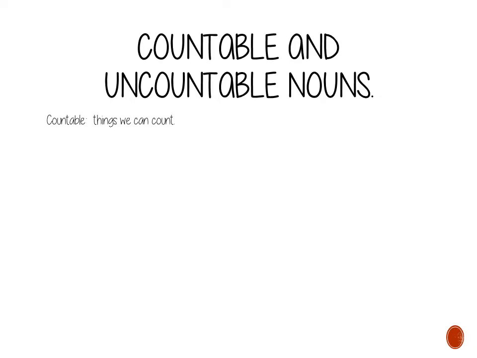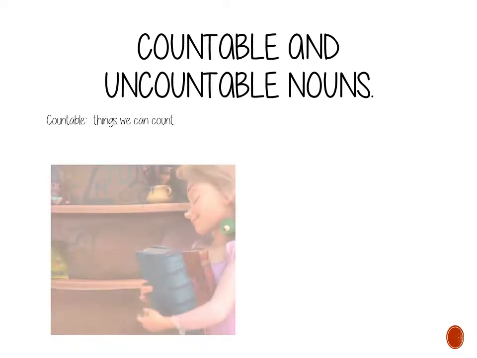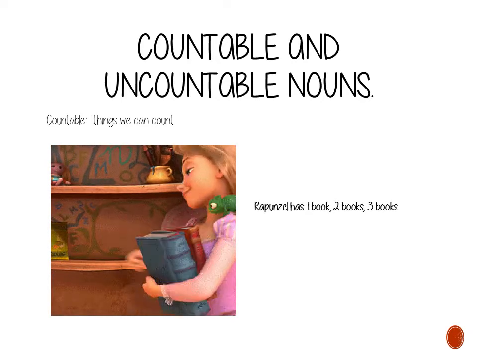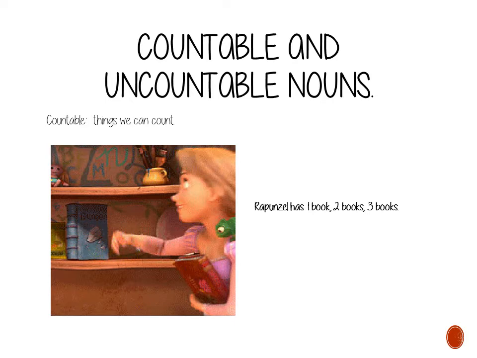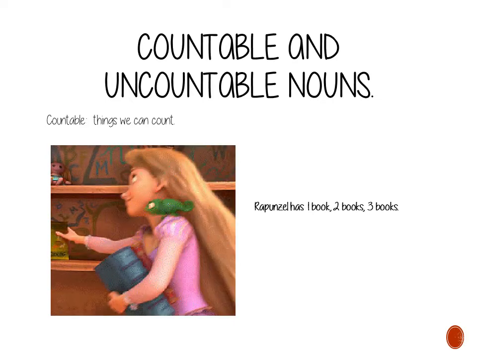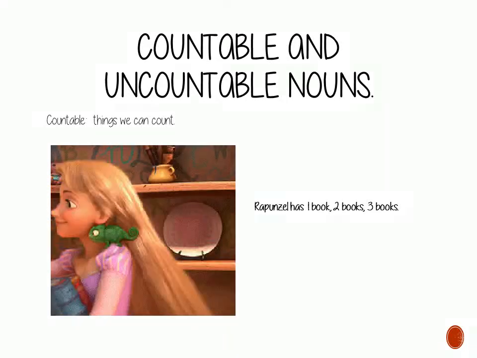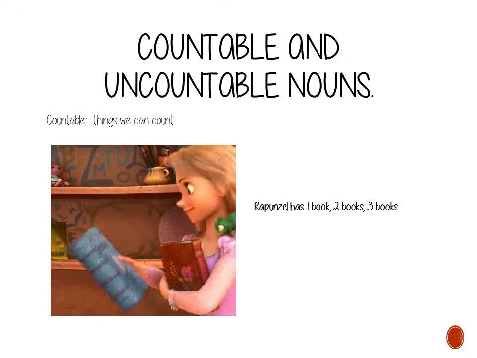For example, we can count students, we can count teachers, we can count chairs, okay? Or as Sarah is showing here, we can count books, okay? So every time that we can use numbers, we're talking about countable nouns, okay?